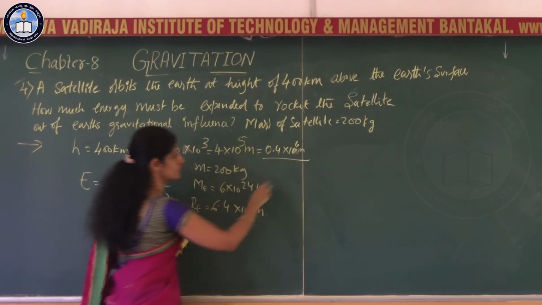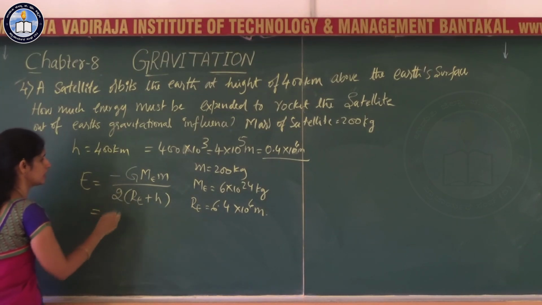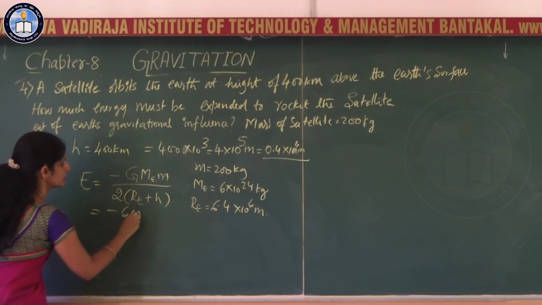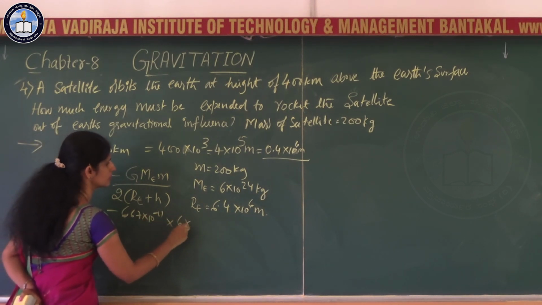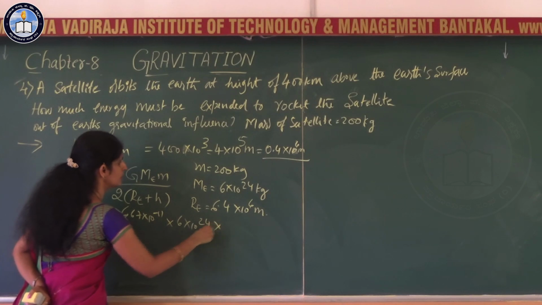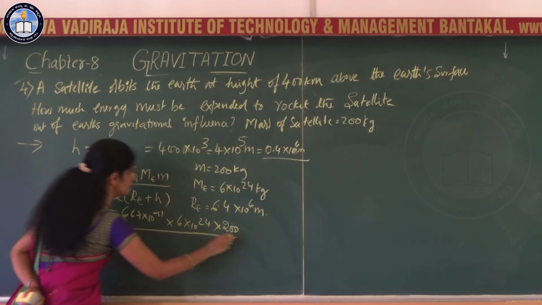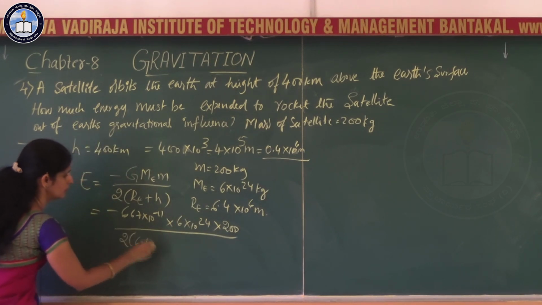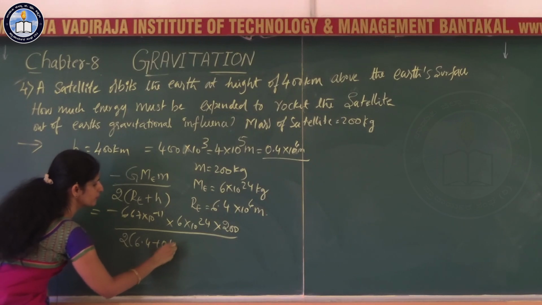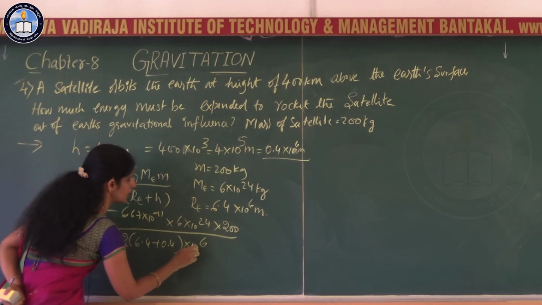Now if you substitute the data, G is 6.67 into 10 to the power minus 11, and mass of the earth 6 into 10 to the power 24. Mass of the satellite is 200, divided by 2 into Re, 6.4 plus 0.4 into 10 to the power 6, I will take that 10 to the power 6 outside.